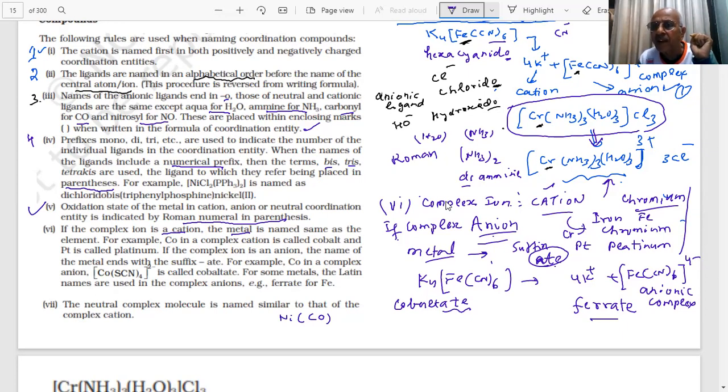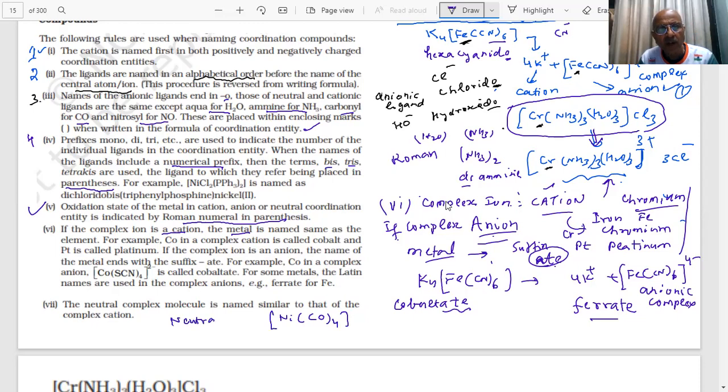This is a cationic complex, carrying a positive charge. If a neutral complex molecule is there, neutral means like this: does this compound have any charge? Ni(CO)4. This is a neutral complex.